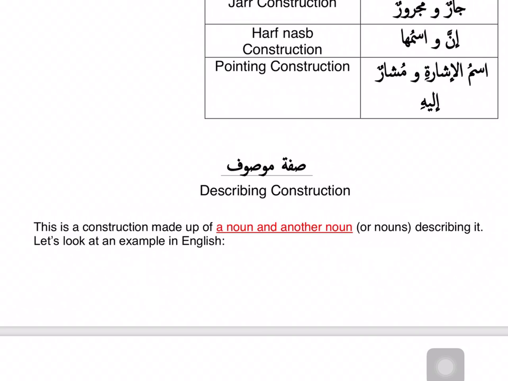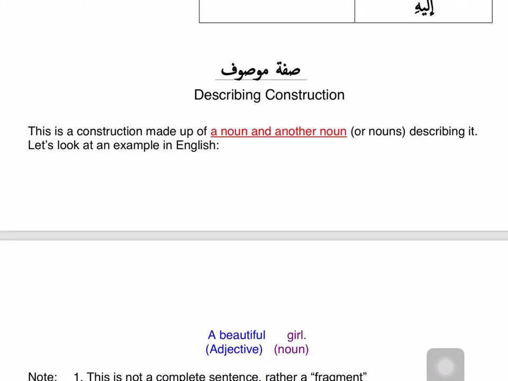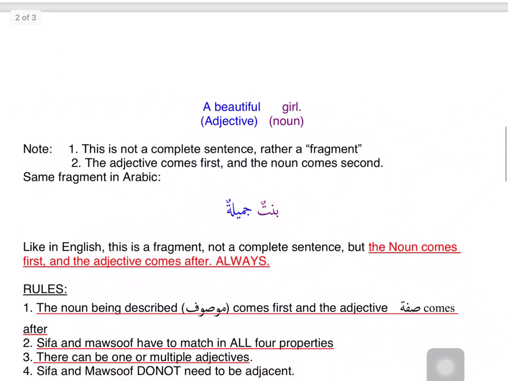So the first combination that we have is sifa mawsoof. It's also called murakkab tawsifi. So another term for this is na'at wa man'ut. All right, what is it? It's a construction made up of nouns. So all the components of this construction will be nouns. Remember, a word can either be a noun or a harf or a verb. Fi'l, ism or harf. This murakkab is formed only between isms, only between asma. There will be a noun and then there will be a noun describing it.